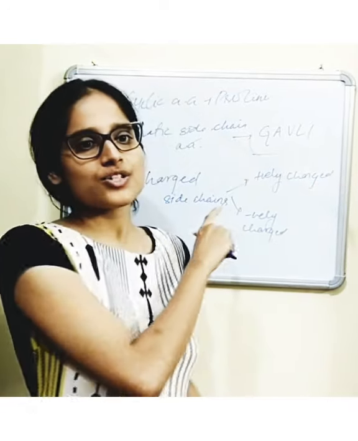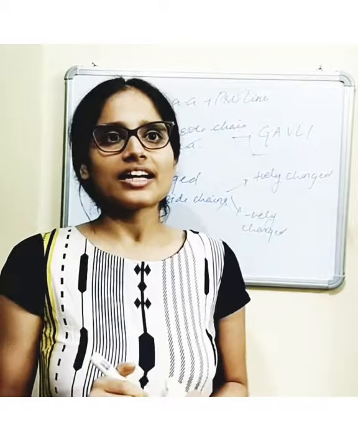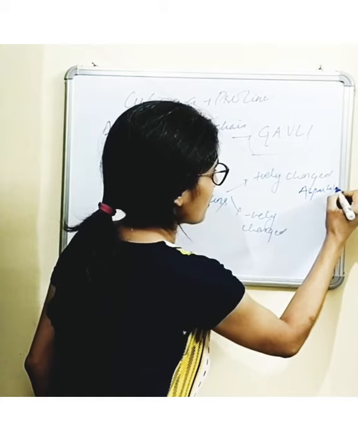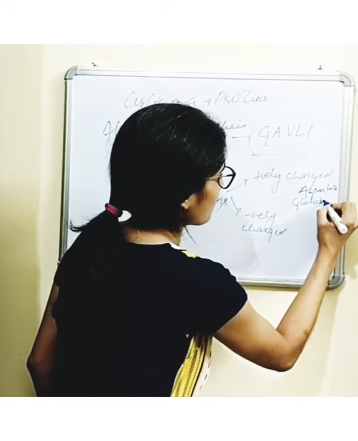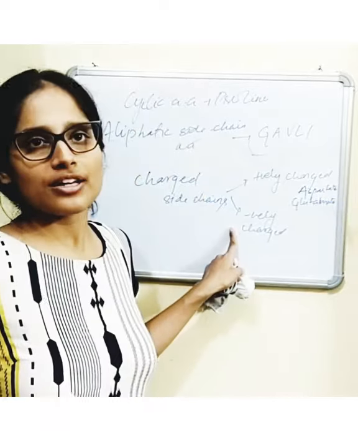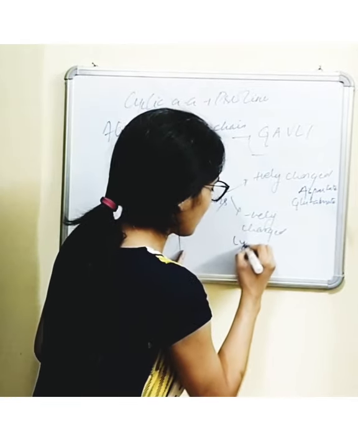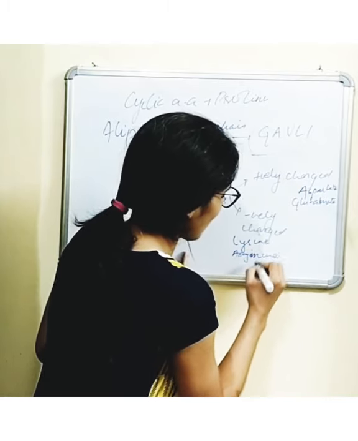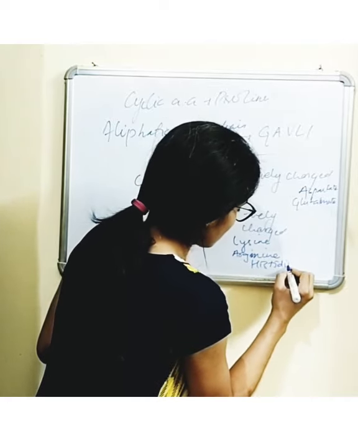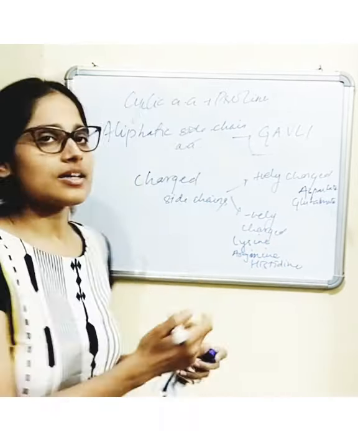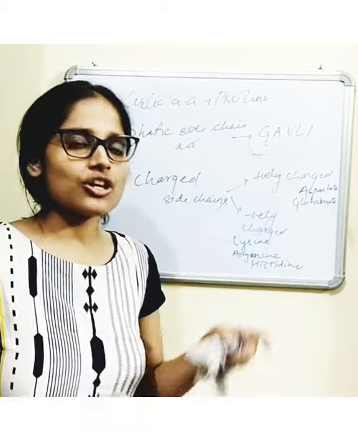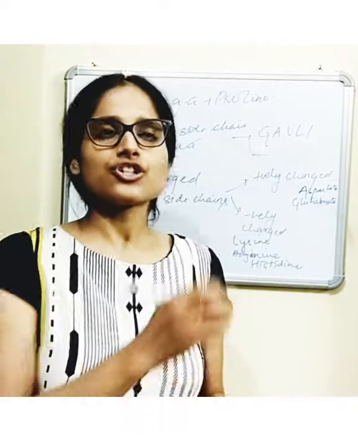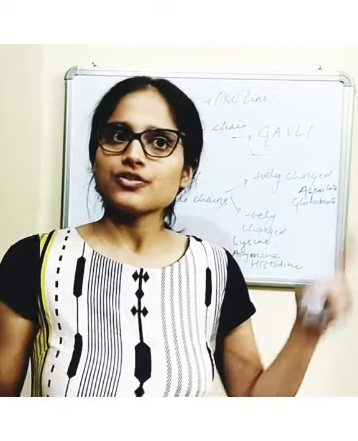There are 2 amino acids which are negatively charged, which are aspartate and glutamate, and there are 3 amino acids which are positively charged, which are lysine, arginine and histidine. So these are some of the classifications based on the property of the side chain on which the amino acids are grouped. So you must remember at least one or two examples from each.